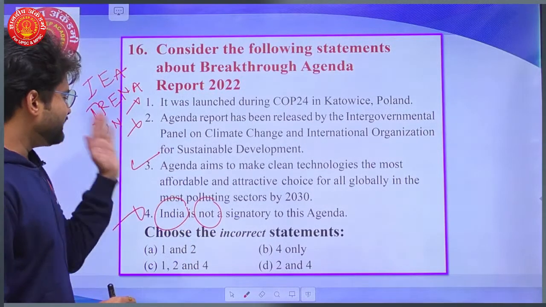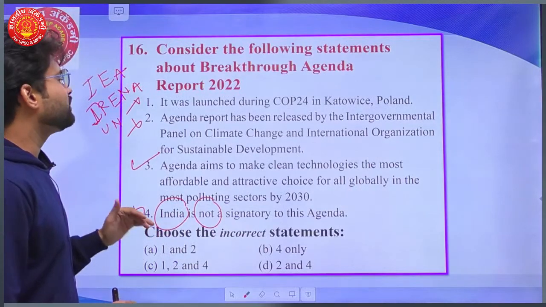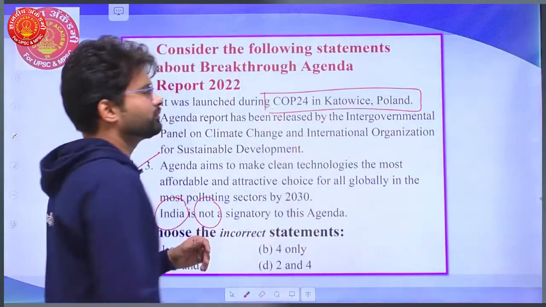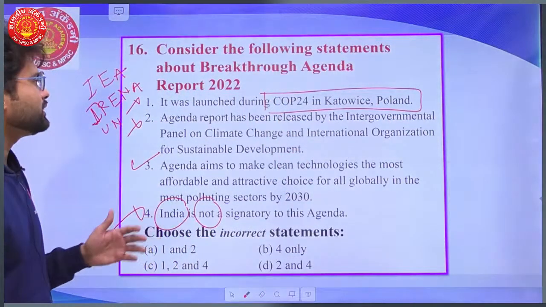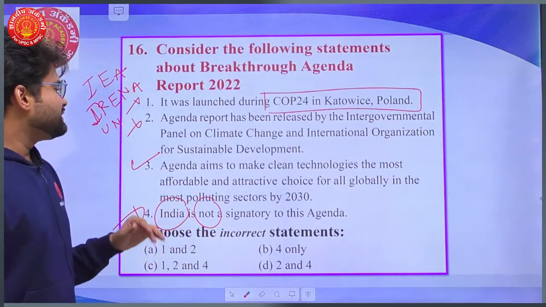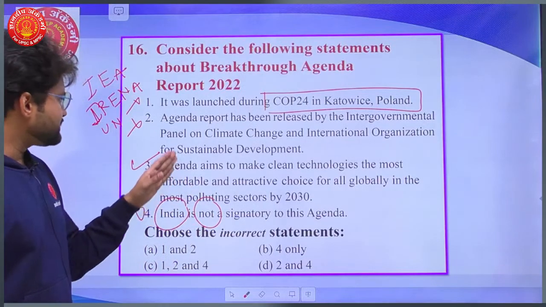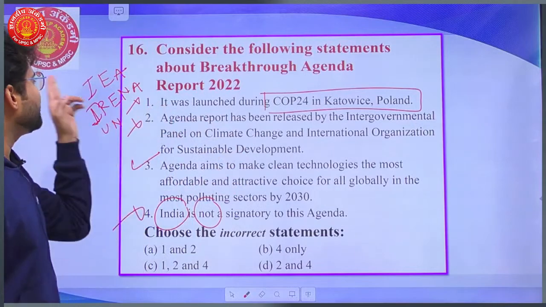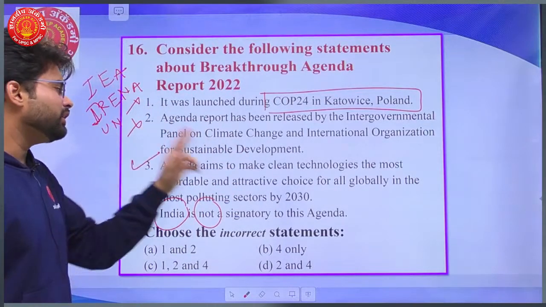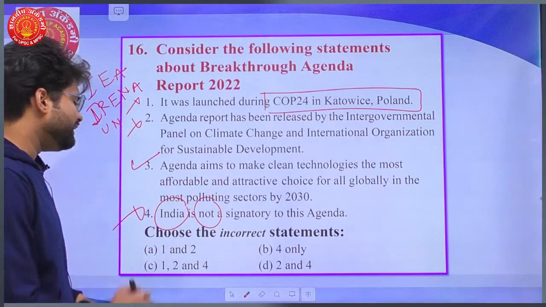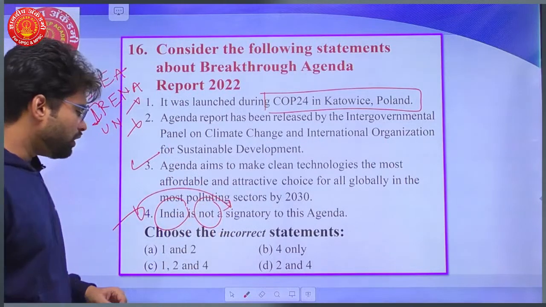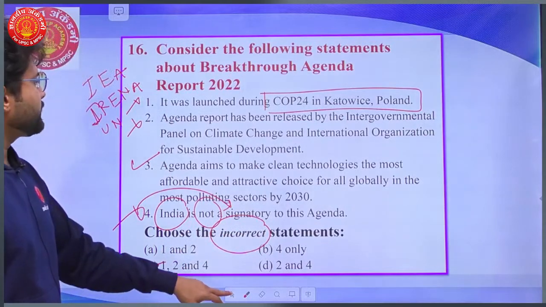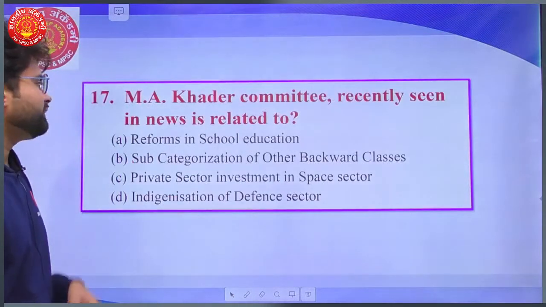So technically, we have three statements wrong here, as it has nothing to do with COP24 of Poland. It is a separate document, a separate Breakthrough Agenda. Secondly, the IPCC does not play a role here; we have the IEA, IRENA, and the UN playing a role. This statement is right, and India is a signatory, so that one is wrong. So the incorrect statements are 1, 2, and 4.